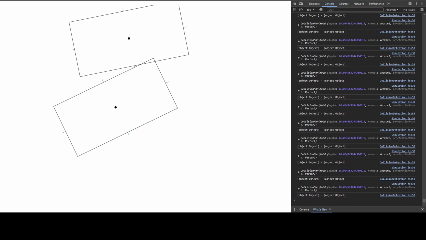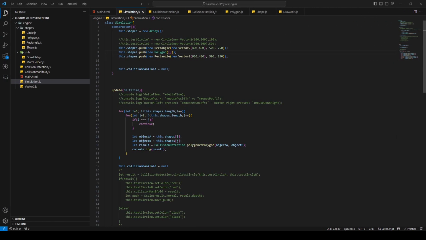Yeah, let's say the vector 2, and I'm gonna say 0, 0, then another one, 0, 100, and another one, say 150. Let's see if I get something useful.